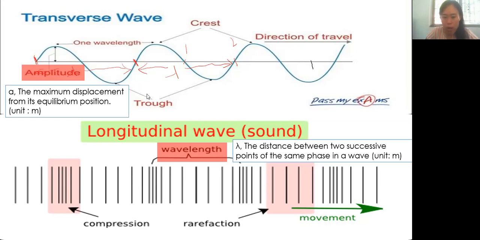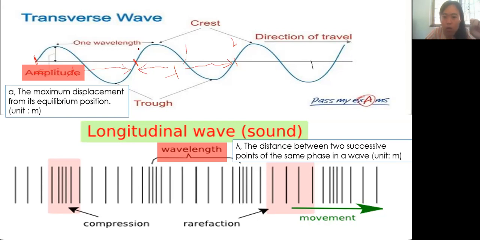If you look at this graph, can you tell me how many complete wavelengths are inside, starting from the first point? Emily, Jingling, 3, Alicia also 3, very good. The answer is 3. The beginning part of the crest to the next beginning part of the crest is one wavelength.